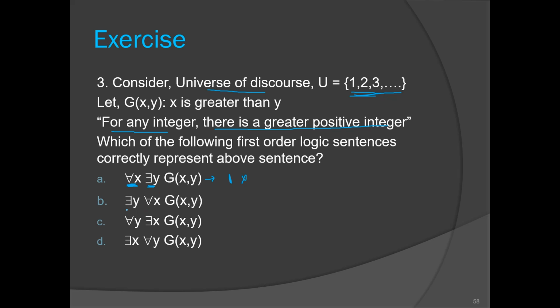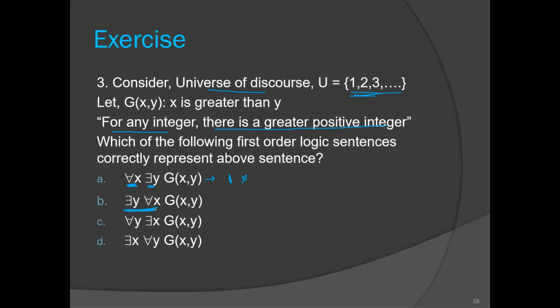Now here we have reversal of quantifiers. Just now I said that if you have a reversal of quantifiers, you have to take a passive voice. So g of x y is indicating x is greater than y. Reversal will say that y is smaller than x.